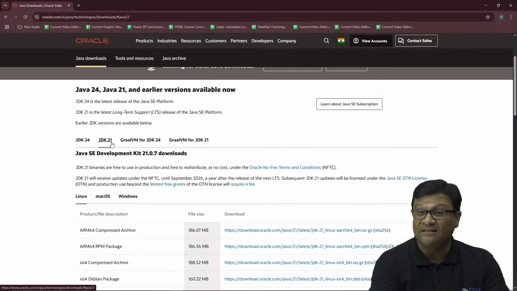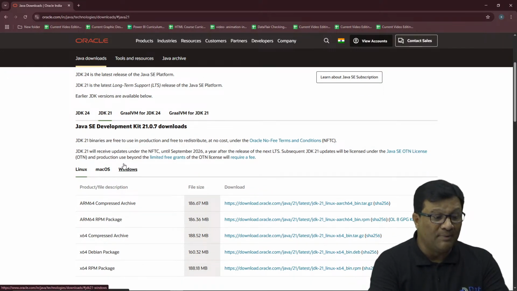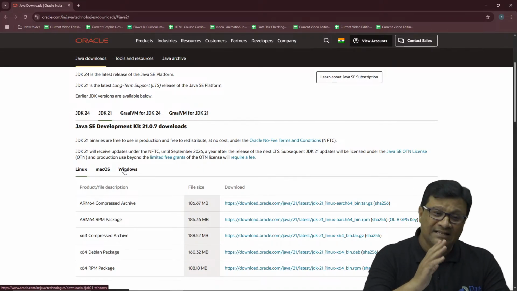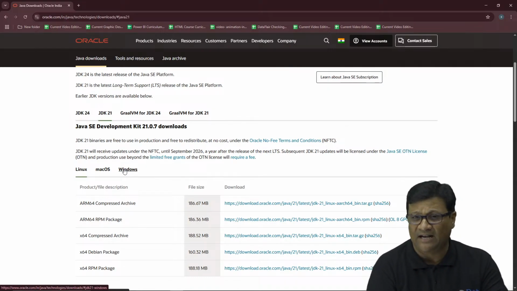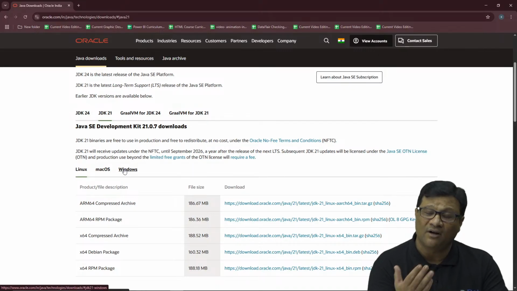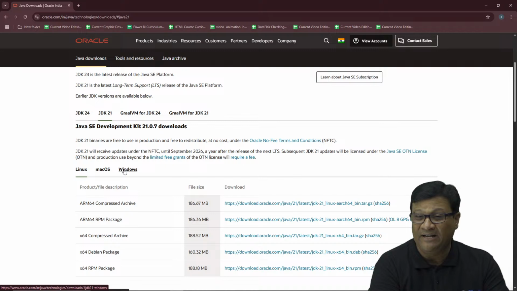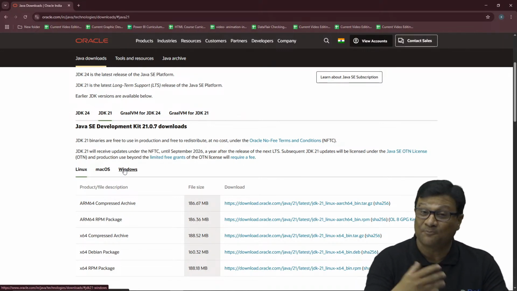Once I press JDK 21, you will find multiple options, like you need to install the JDK for Linux, for Mac OS, or for Windows. Now another question comes to mind, sir, although I explained this concept in my last session also. Earlier you said that Java is a platform independent language, then why are the setups different for different operating systems? Java is platform independent, but JVM is not. So you have to install JVM as per your operating system.